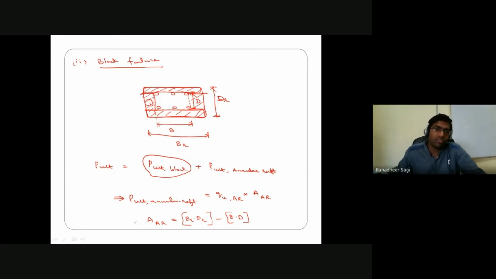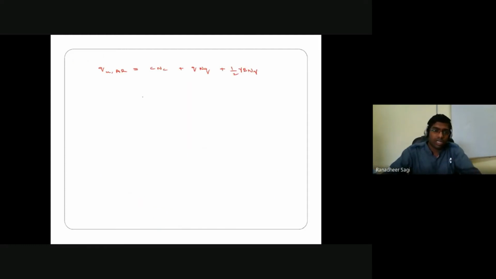Whichever way you follow, you'll get the same result. Rather than calling it ultimate bearing capacity, I should be calling it load carrying capacity, because as we say, there is a uniform pressure distribution from the raft onto the soil. So whether you consider a smaller part or a larger part for calculating the ultimate bearing capacity, it still comes out to be the same.